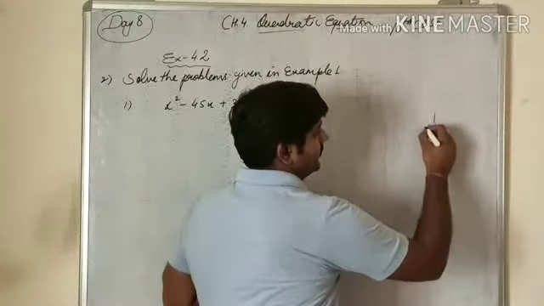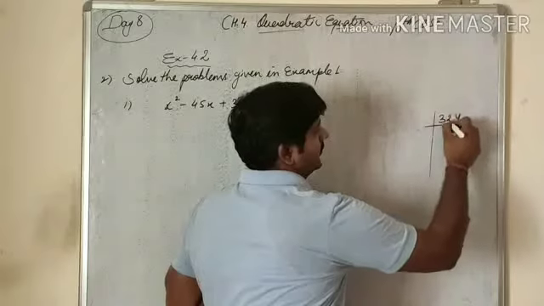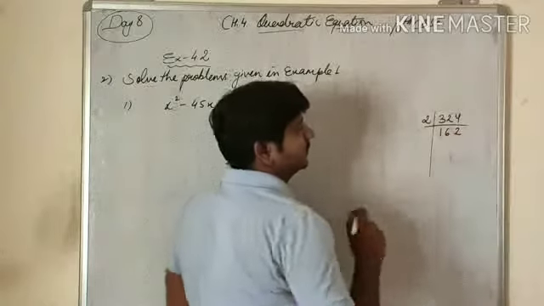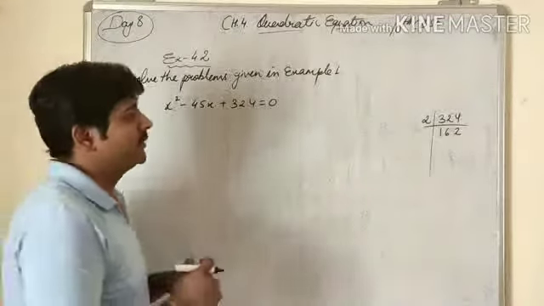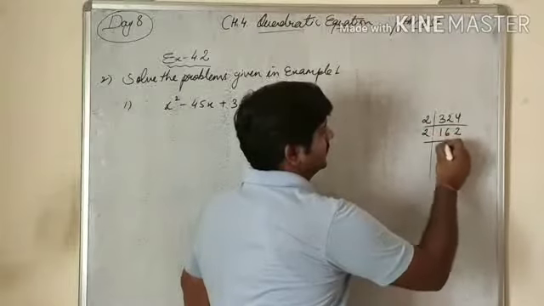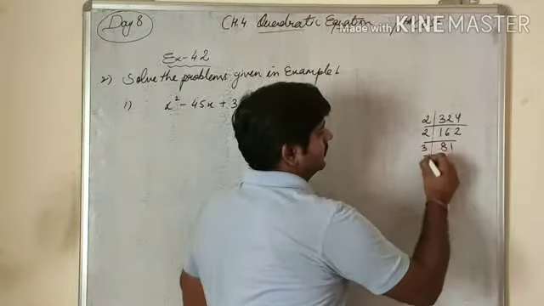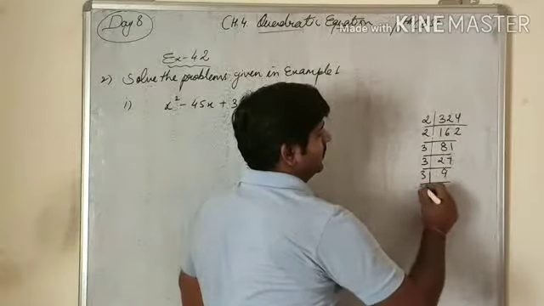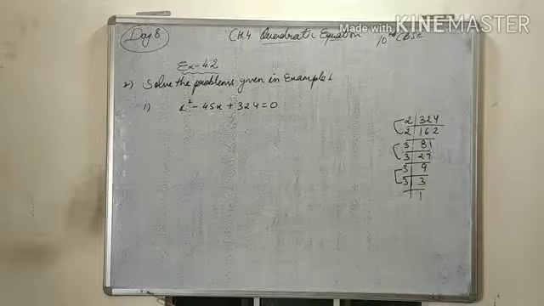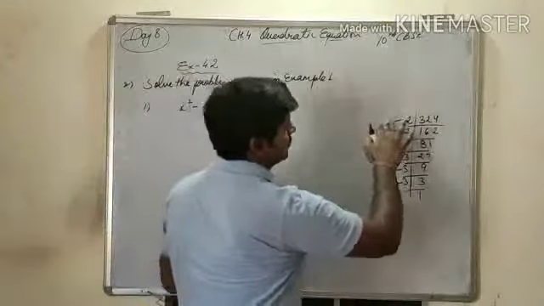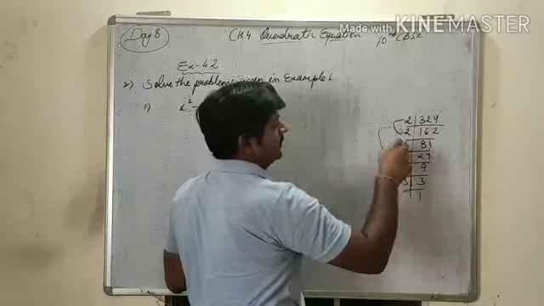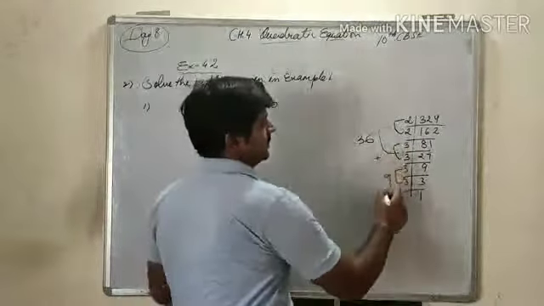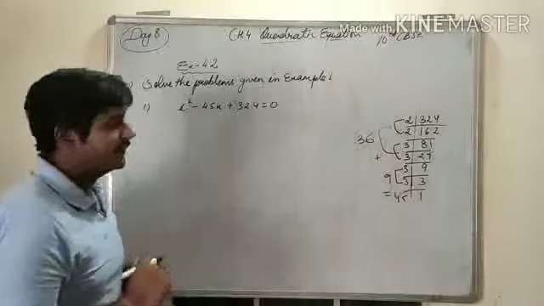If I take this 324 and divide by 2, 162 will be there. If we divide this by 2 again, we get 81, then 27, then 9, then 3 and then 1. So we can see this is 2 to the 4 and there is 36 and this is 9. So their sum is 45. So it can be done.